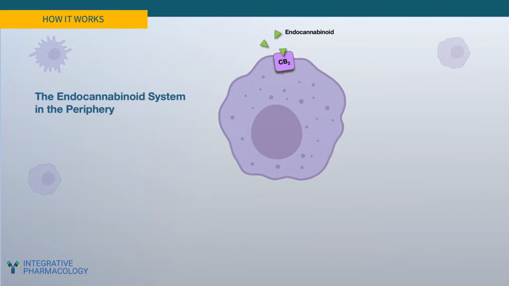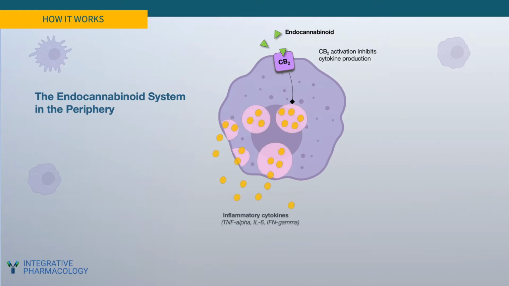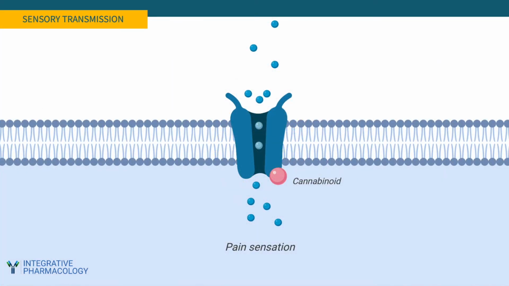In the periphery, the CB2 receptor is often involved. This is a schematic of an immune cell, like a macrophage, for example, that's secreting pro-inflammatory cytokines. And cannabinoids have anti-inflammatory effects in part through this mechanism of action. So when cells release excessive amounts of these chemical messengers, the endocannabinoid system acts as a brake to help restore balance.